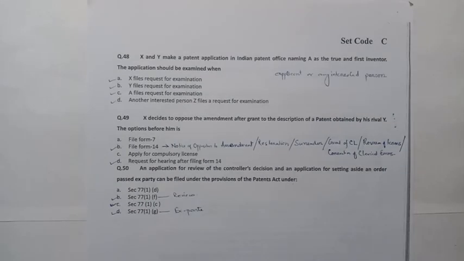Next question is question 48. X and Y make a patent application in Indian Patent Office naming A as the true and first inventor. The application should be examined when all the options here are correct.